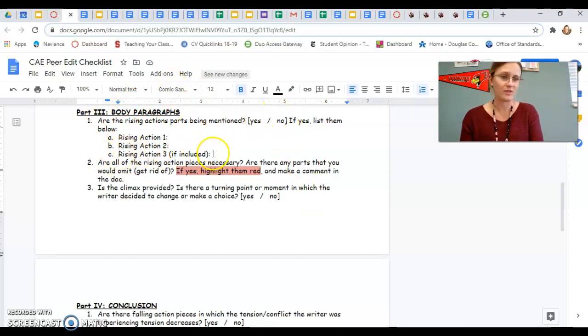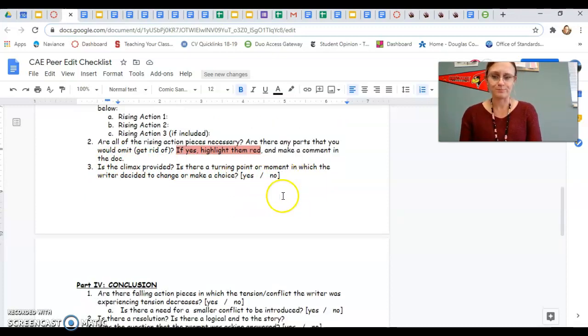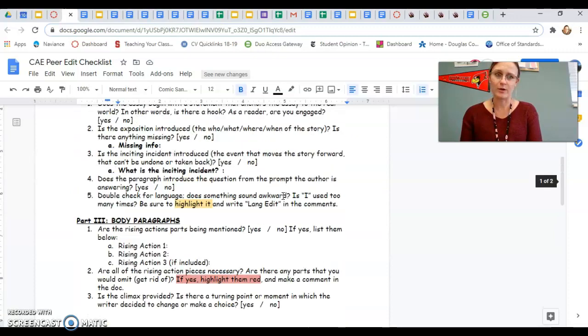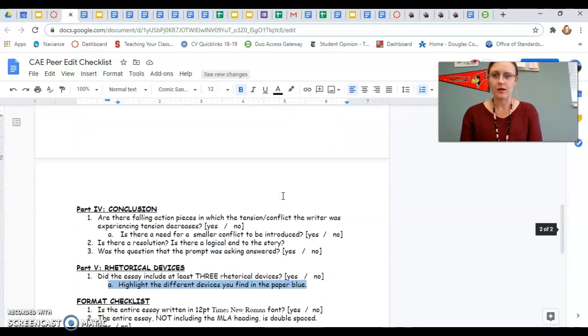And they might not have a third one, and that's okay. Are all of the rising action pieces necessary? If you find something that you feel really didn't need to be included, highlight it in red, right? That tells them, that one probably could have been left out. Is the climax provided? Is there a turning point or moment in which the writer decided to change or make a choice? Yes or no? And then again, just remember to always look for language.